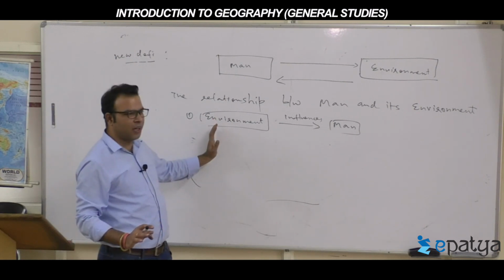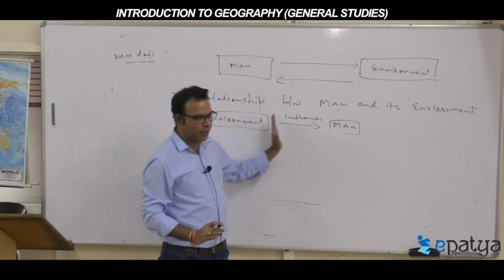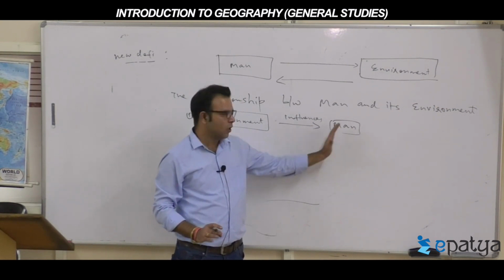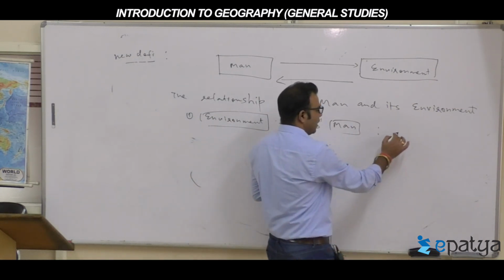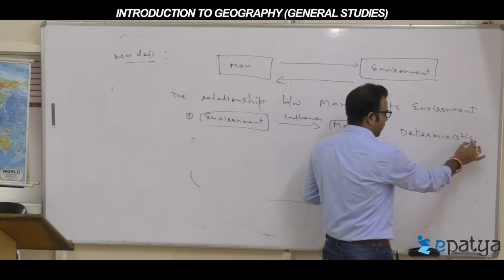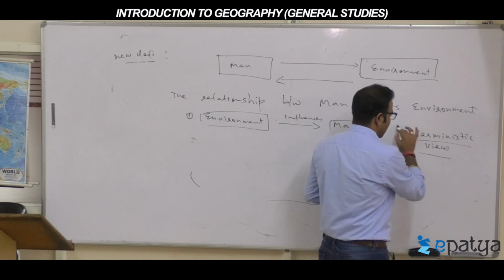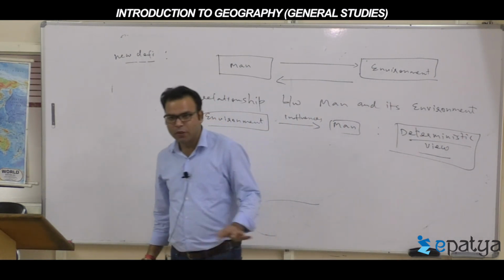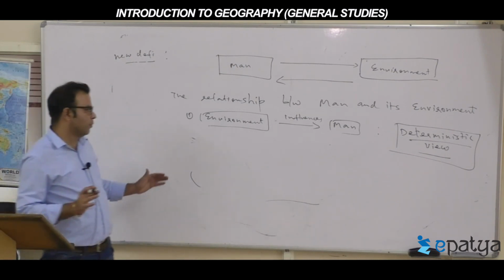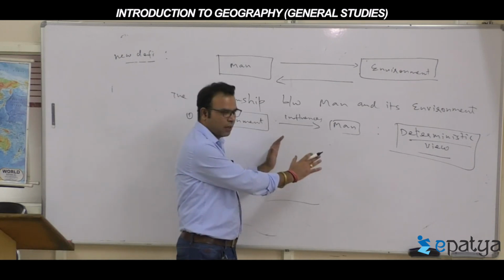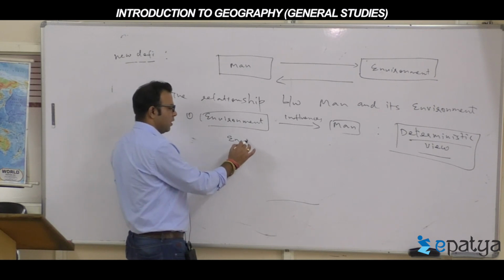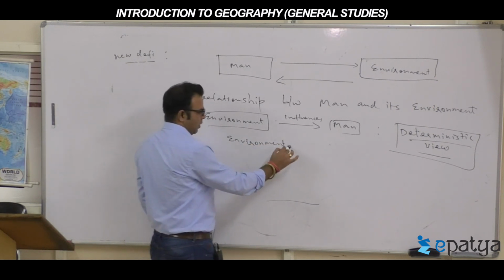So the environment is determining men's activities and decision making. This approach is called the deterministic viewpoint. People ask what a deterministic view is. When the environment influences man, such a deterministic viewpoint in geography we call environmental determinism.